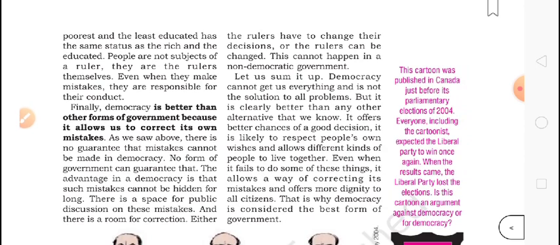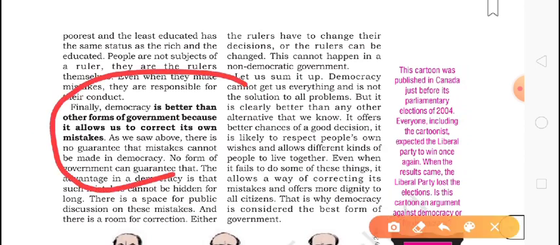Now finally, democracy is better than other forms of government because it allows us to correct its own mistakes. Why is it better than others? Because we can correct our own mistakes. It means if our government has made any wrong decision, they can take it back.